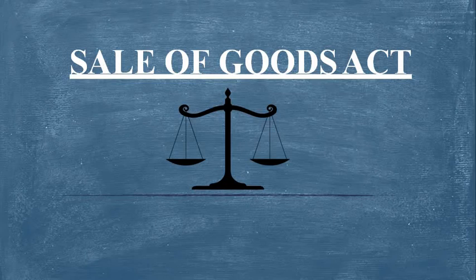The Sale of Goods Act applies only to movables other than actionable claims and money. The provisions of the Sale of Goods Act are applicable only to those things which can be called goods. The sale of immovable property is governed by the Transfer of Property Act, and actionable claims and money are excluded from goods. So let me discuss this Sale of Goods Act, what it is, and what the types of goods are.